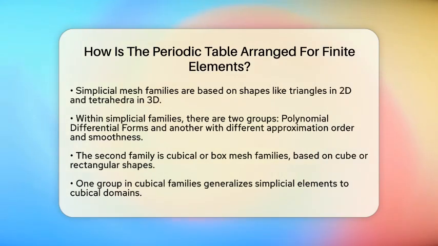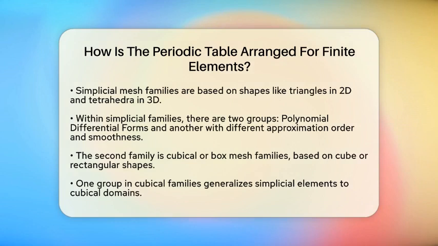Next, we have the cubical or box mesh families. These are based on cube or rectangular shapes. One group in this family generalizes simplicial elements to cubical domains. Another group is known as serendipity elements, which reduce degrees of freedom while still maintaining quality and approximation.